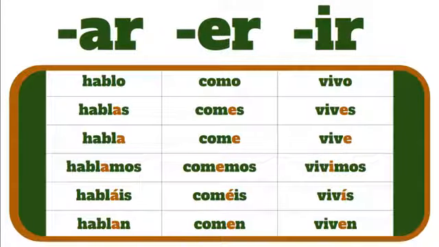So here we have examples of words for each of those three endings. Hablo, hablas, habla, hablamos, habláis, hablan. Como, comes, come, comemos, coméis, comen. Vivo, vives, vive, vivimos, vivís, viven.